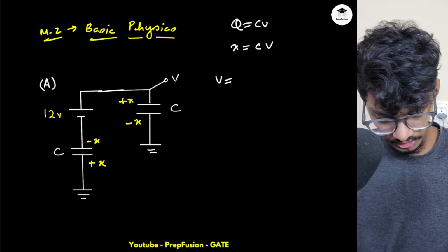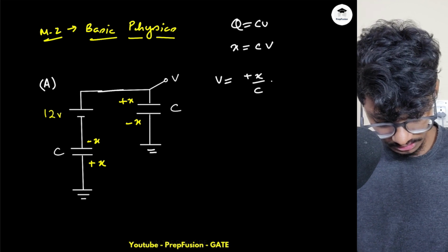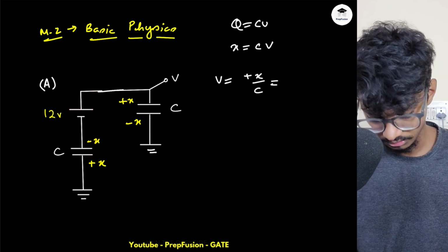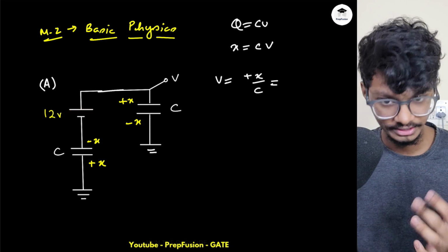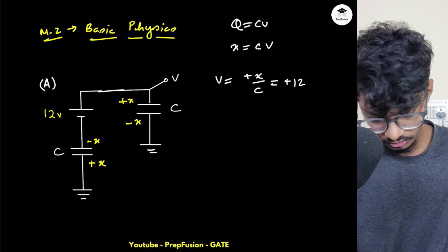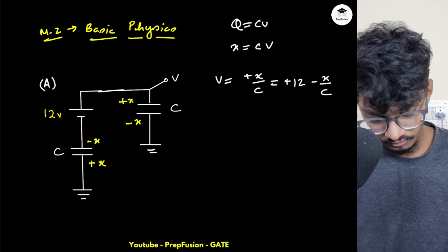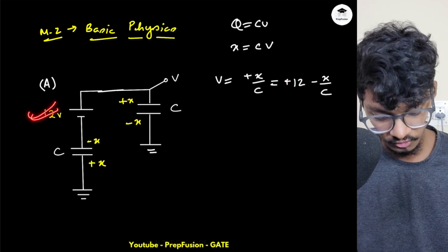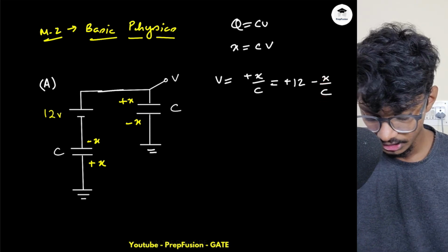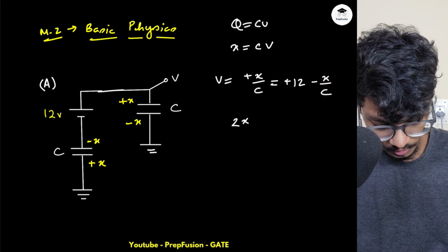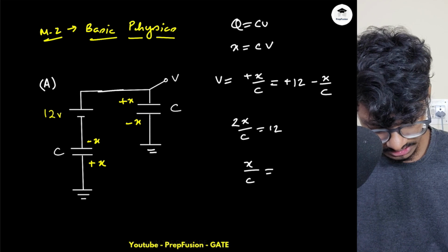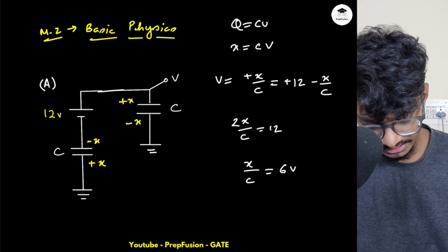That is my convention. So here V will be plus x by C equals, now here what is the voltage? Again I will take the first plate, of this voltage, that is plus 12. So this will be plus 12 and this is minus x by C. You have to take care of the notation. Why did I write 12 here? Because this is not charge, this is simple voltage. This is also voltage, but this is charge divided by C, that means this is a voltage. So 2x by C equals 12, so x by C will be equal to 6 volts, and exactly that is what I need.